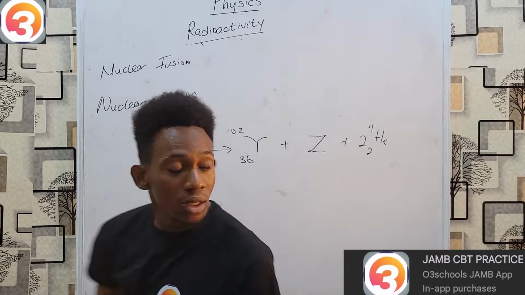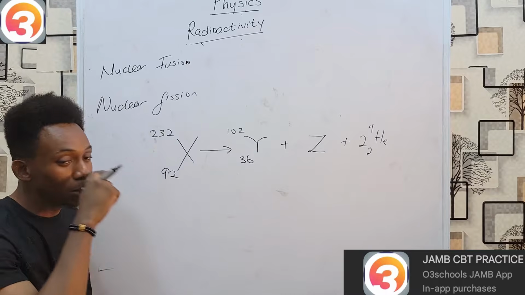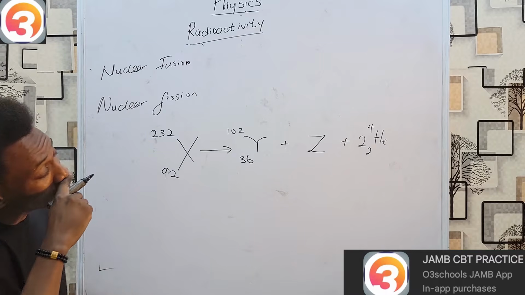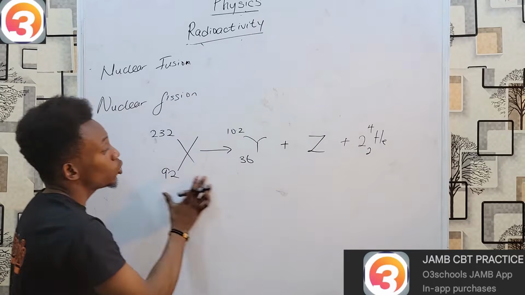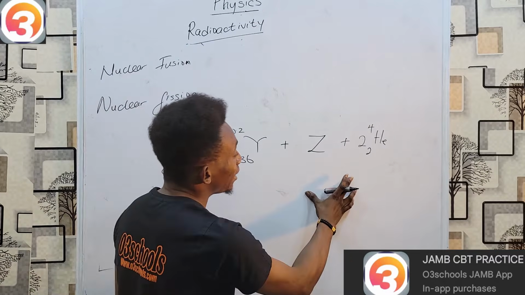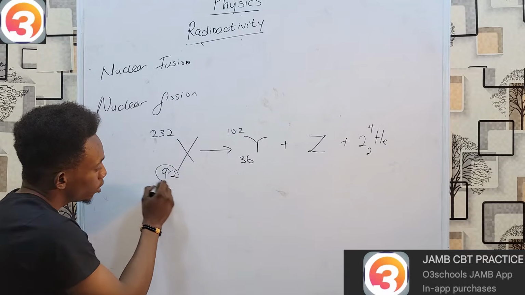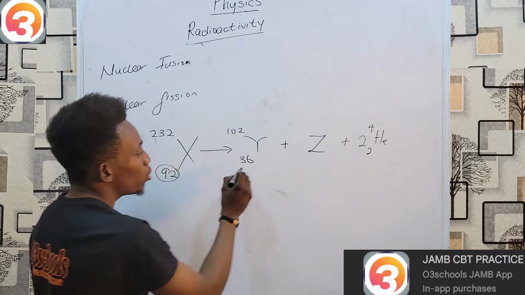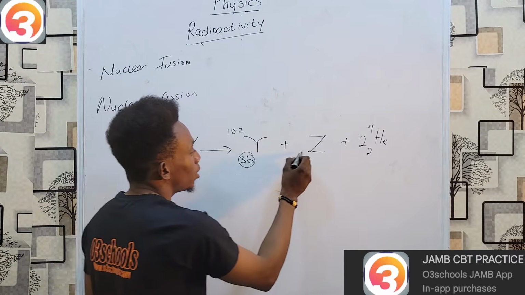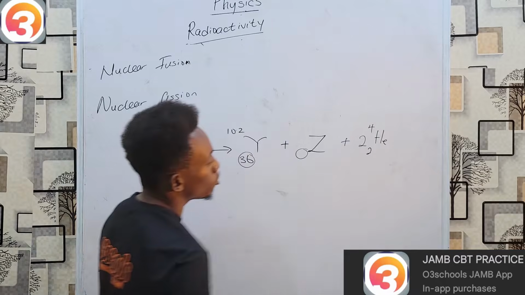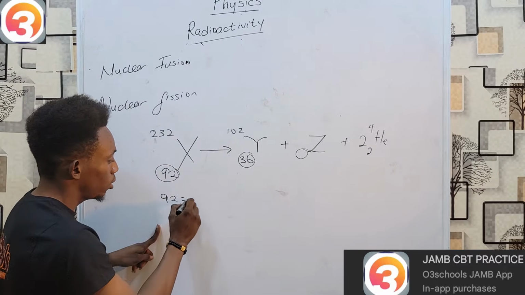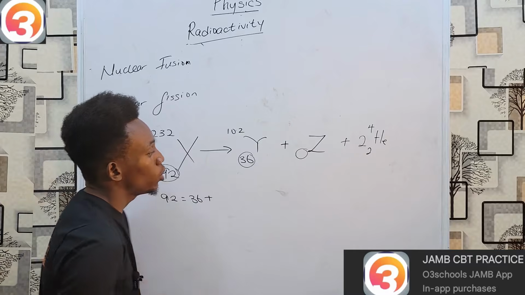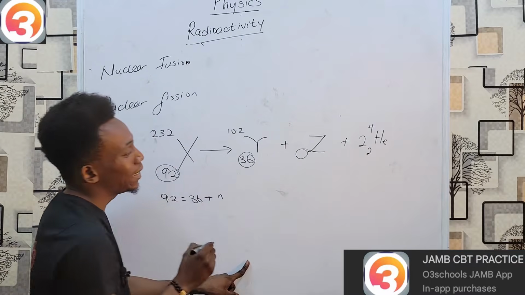In this case, what must I observe about this reaction? Number one thing is that these elements have changed drastically. This will no longer give me 92. Instead, I look here, 92. I know that all the atomic numbers here must add together to give me 92. So that means 92 equals 36 plus, let's call it n.